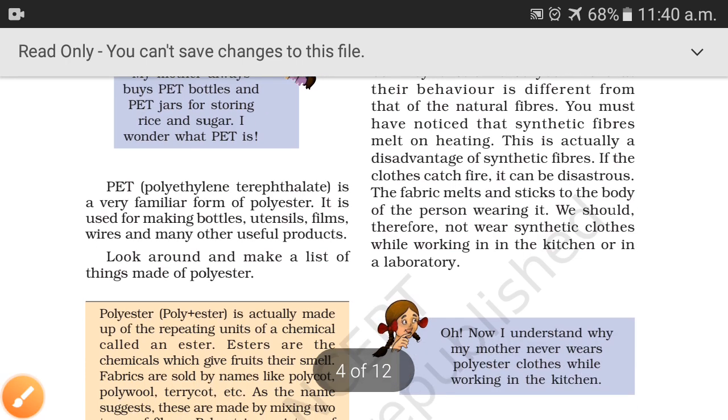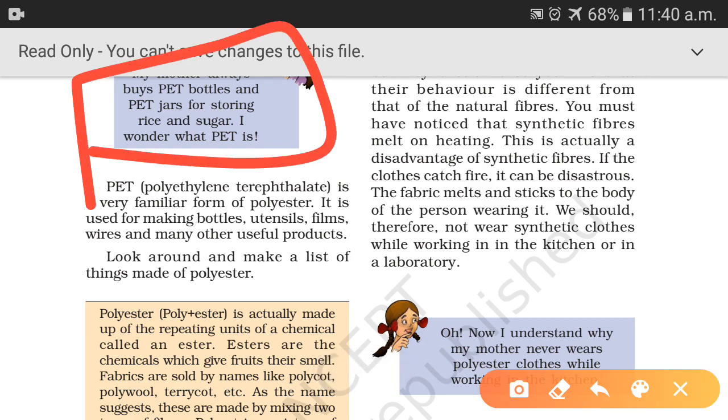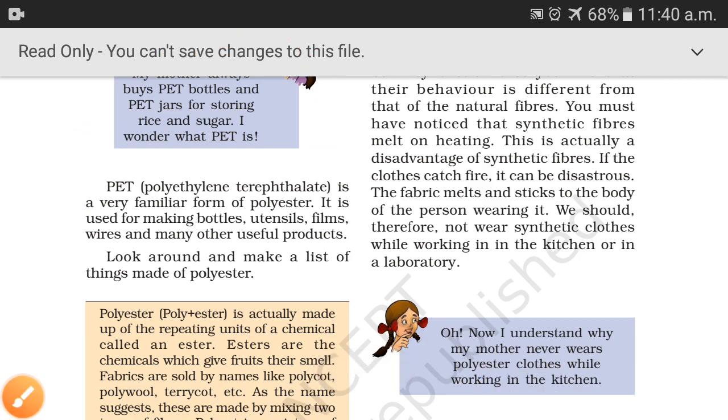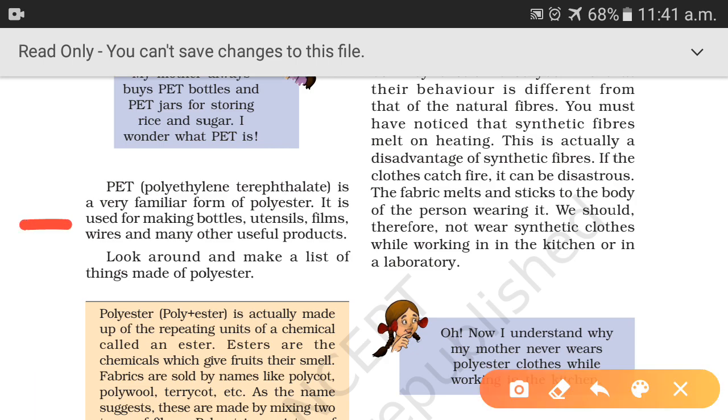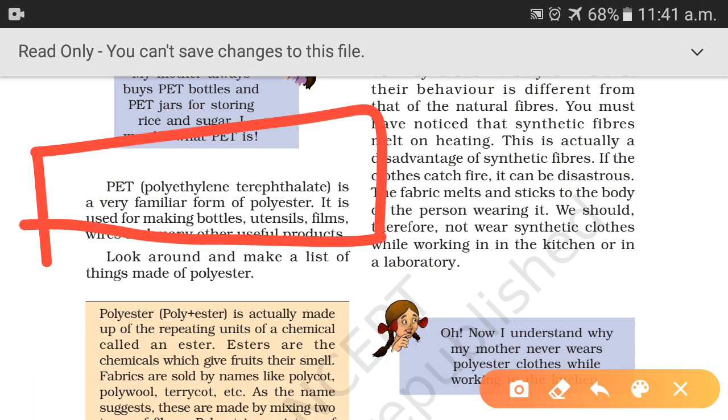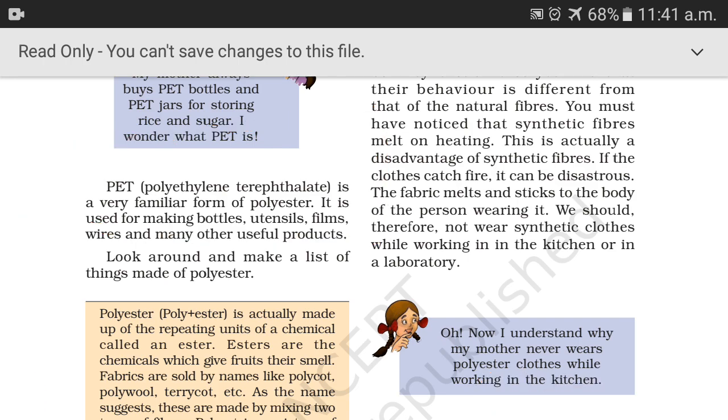Now you came to know what PET is. P-E-T stands for polyethylene terephthalate. It is a very familiar form of polyester. Questions also come about this. This PET is used for making bottles, utensils, films, wires and many other useful products.